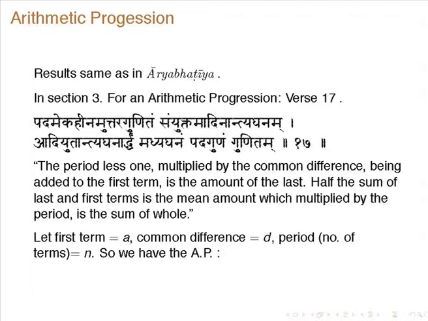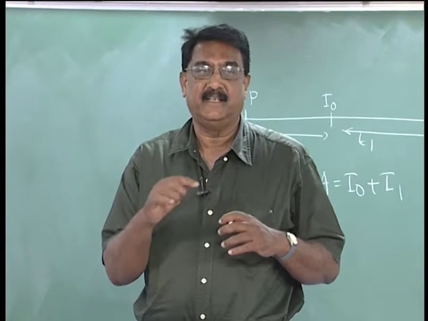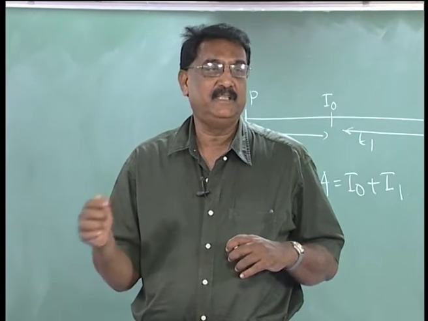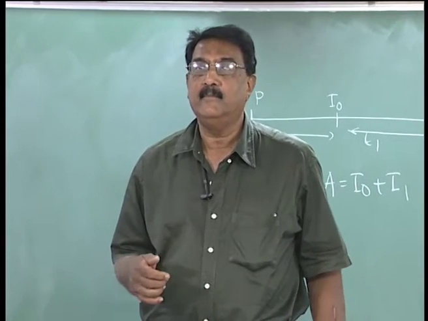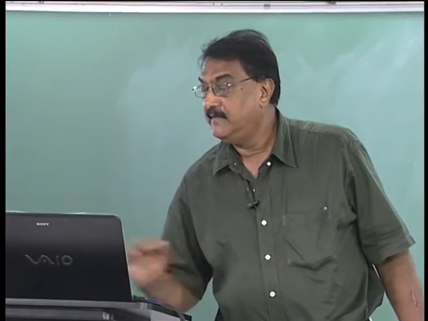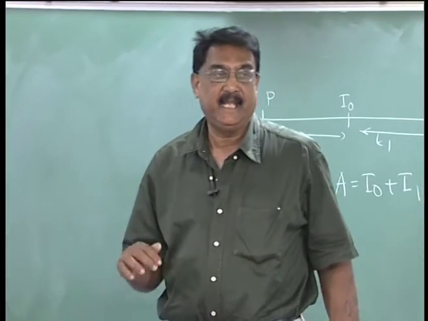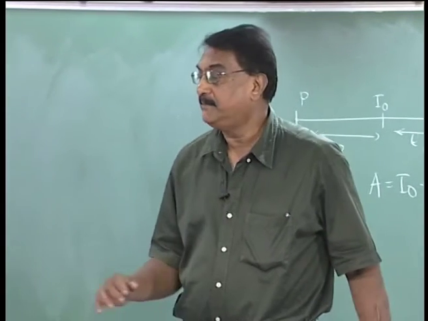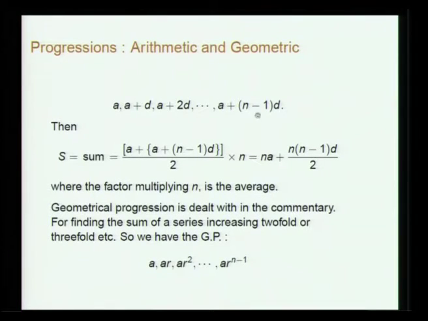Period means the number of terms, and naturally the average of these quantities in the arithmetic progression is the first and last divided by 2, right. So that is the mean amount. So you have got the arithmetic progression a, a plus d, a plus 2d, etc., a plus (n minus 1)d. The sum is given by adding the first term and the last term, then dividing by 2, then multiplying by the number of terms. So it is na plus n into (n minus 1) into d by 2, where this is the average.